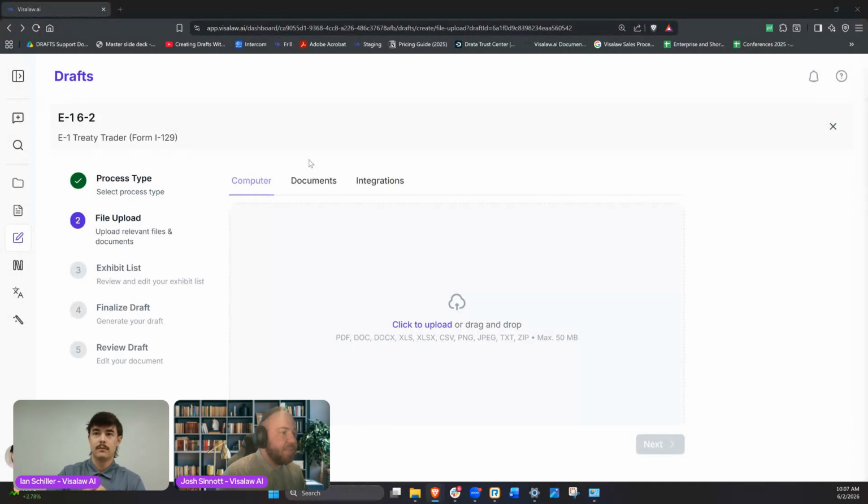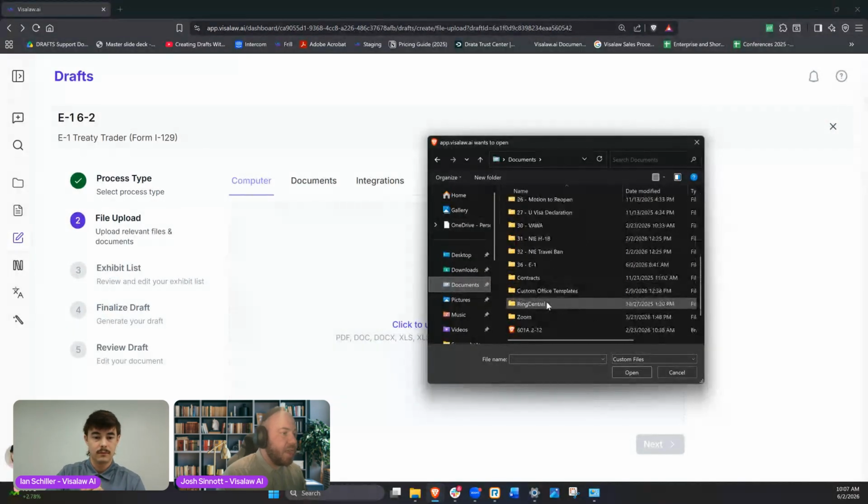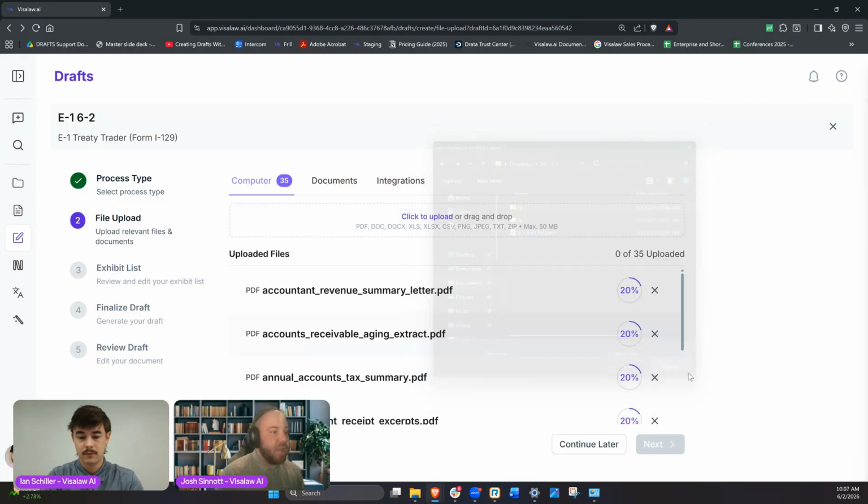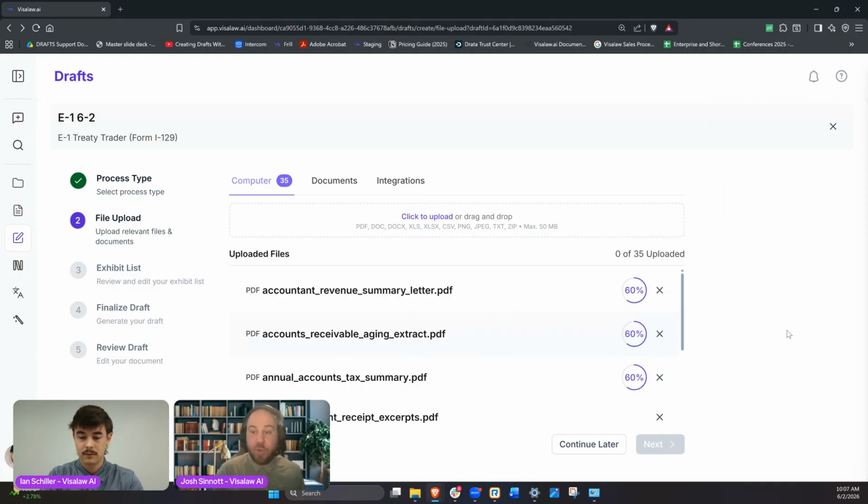With that said, let me go ahead and grab our E1 documentation. With this, we are just going to have some different fact patterns, on the testing side of things, so you guys know. We do run multiple examples, multiple tests here, especially before we actually launch any of these drafts out to the public.